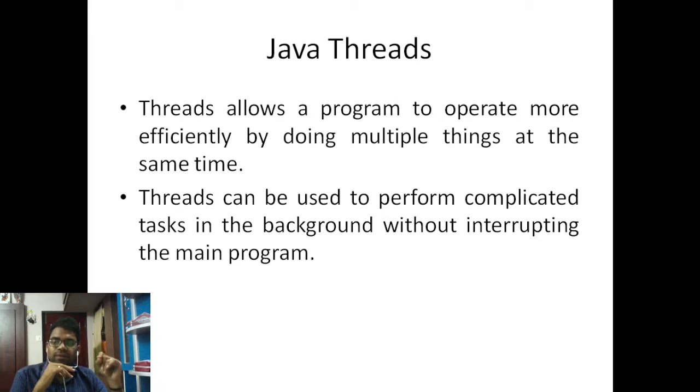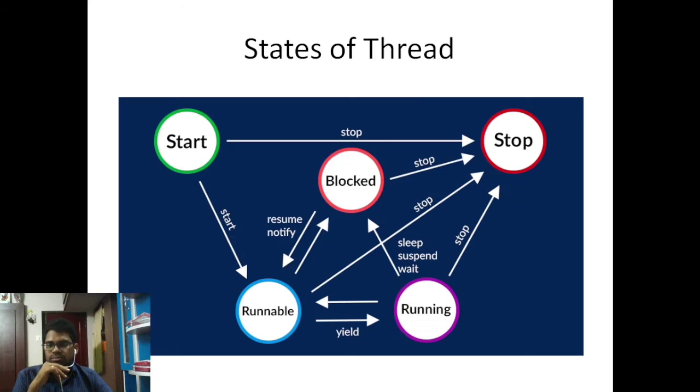Multitasking is different from multi-threading. These threads are very helpful to increase the performance of the application. So if you are using threads in the program, the overall efficiency will be good. We will look into multitasking and multi-threading later in this video.